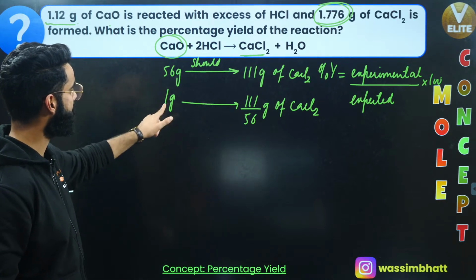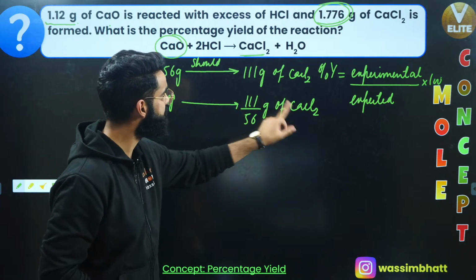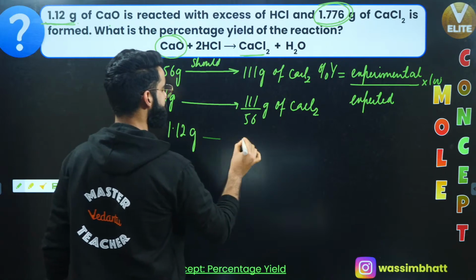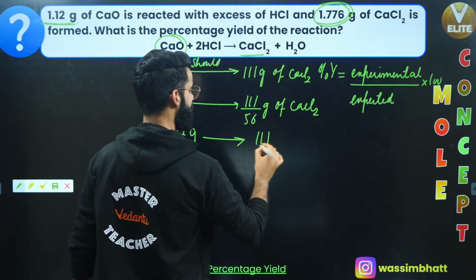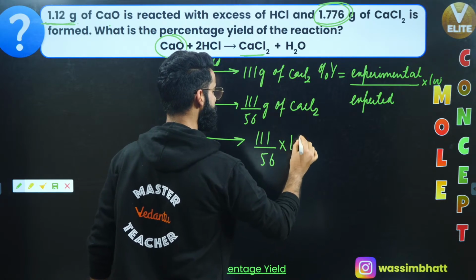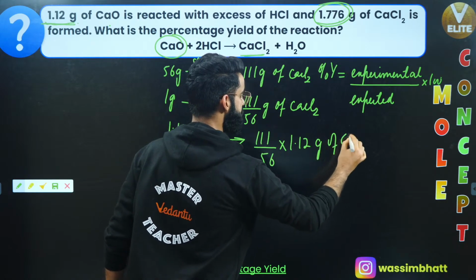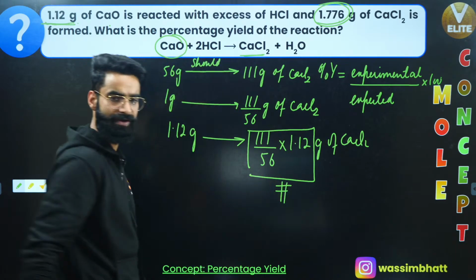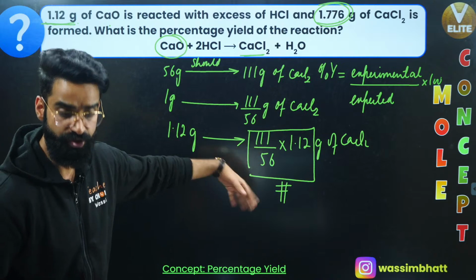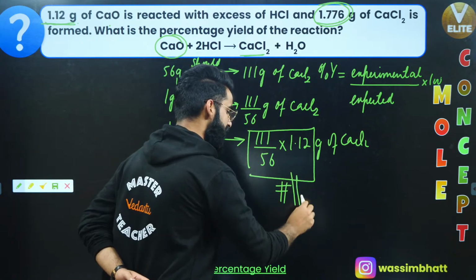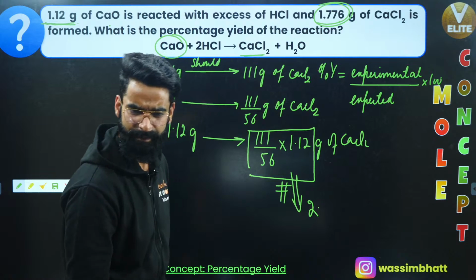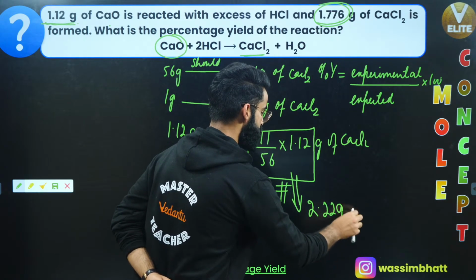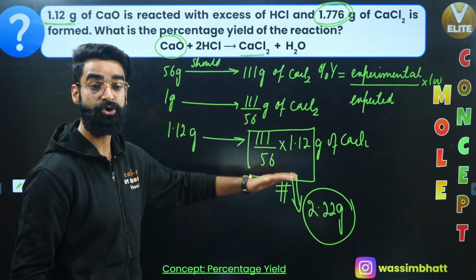So I can say 1 gram of calcium oxide should produce these many grams of CaCl2. So can I say 1.12 grams? 1.12 grams of calcium oxide should produce 111 divided by 56 multiplied by 1.12 grams of CaCl2. So these many grams of CaCl2 should have got formed, right? And if you calculate the value, it will be something as how much? 2.22 grams. So 2.22 grams of CaCl2 should have got formed.